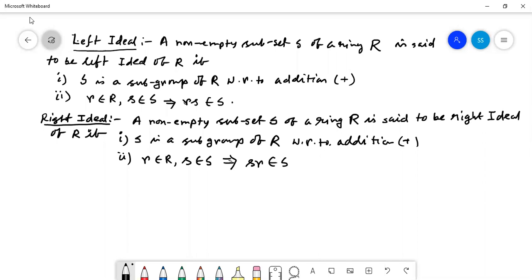Now the last part of the theorem, that is integral domain.